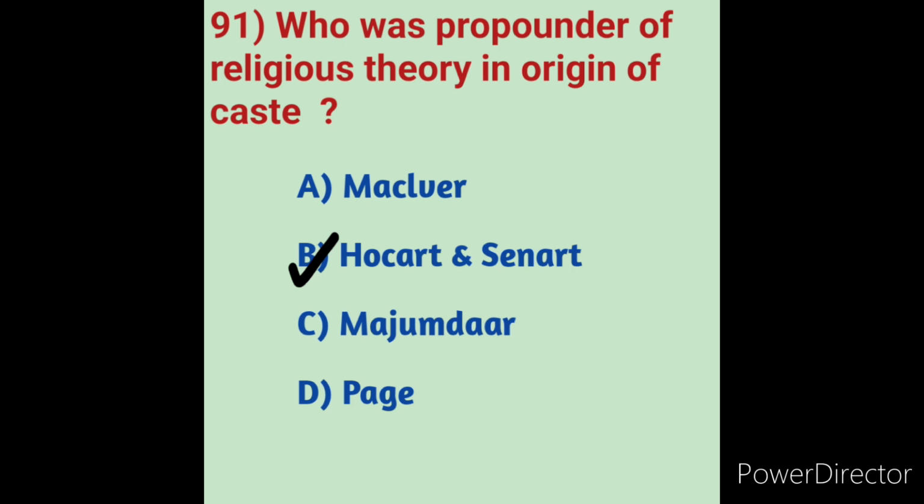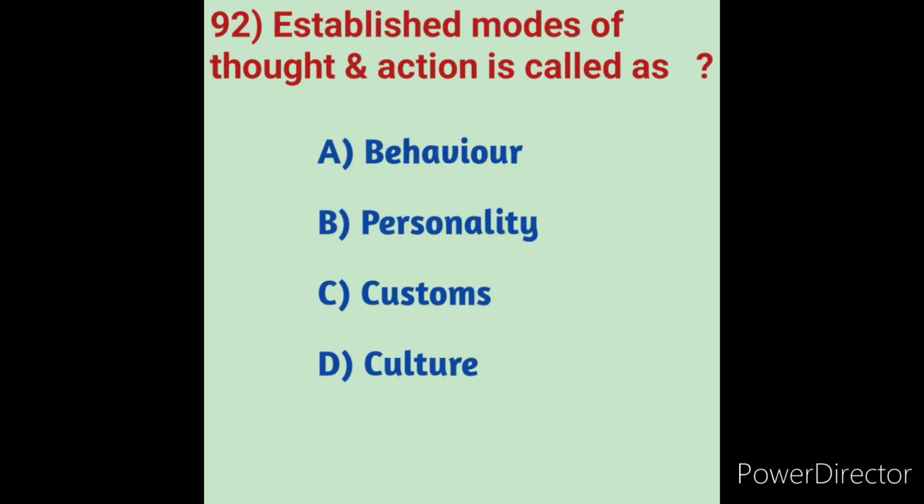Next we will move on to question number 92. Established modes of thought and action is called as. We will see the options here. Option A behavior, option B personality, option C customs, option D culture. The term customs refers to established modes of thought and action. So here customs is the correct answer.